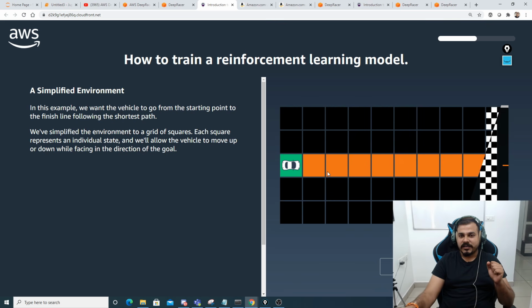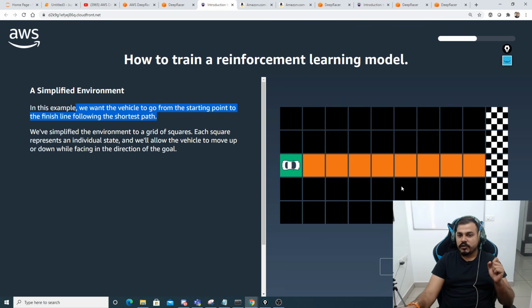If I click on next, the first step is basically that we want this particular vehicle to go from the starting point to the finish line following the shortest path, right? This path, because we want the car to reach the finish line quickly, right? So the best path is basically this shortest path, which is the straight line. Okay, now how is this particular problem actually solved?